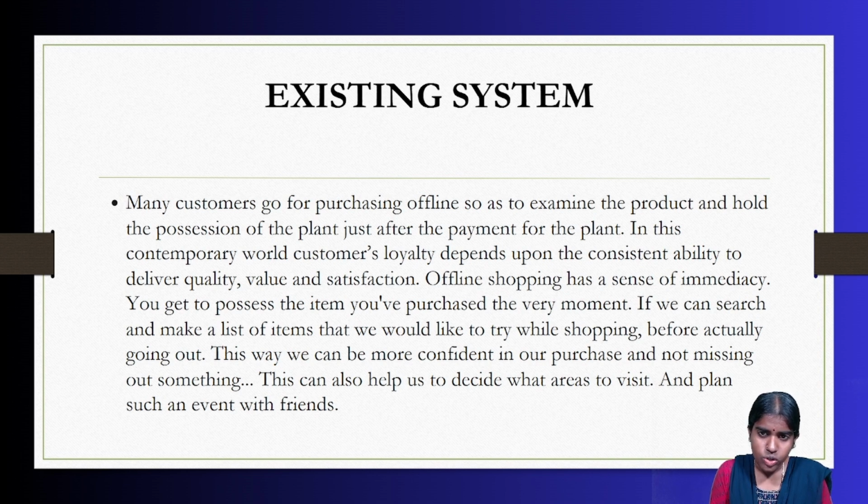Firstly, they are going to examine the product. Many different types of products will be displayed. They examine the product and take possession of the plant. Just when they select some products, they make the payment and can get the plant, whatever type of plant. In this world, customers' loyalty depends upon the consistent ability to deliver quality, value, and satisfaction. So you get to possess the item you have purchased the very moment.